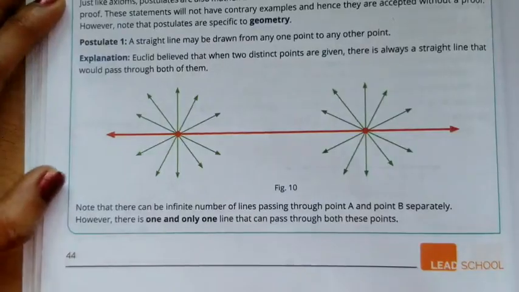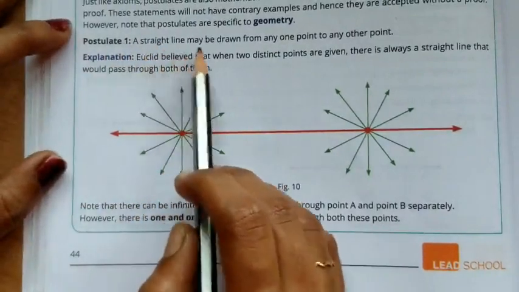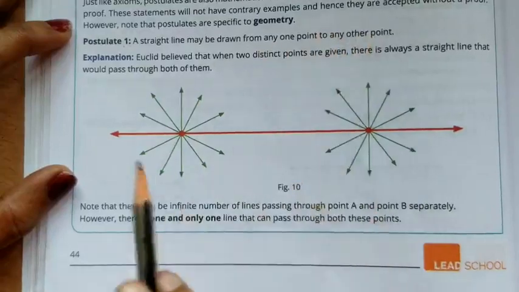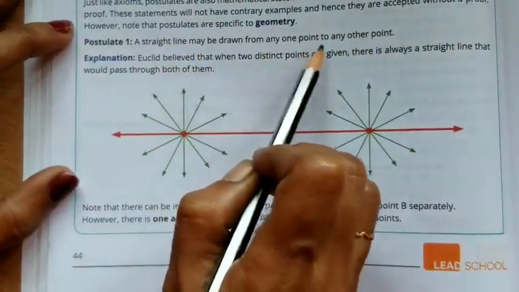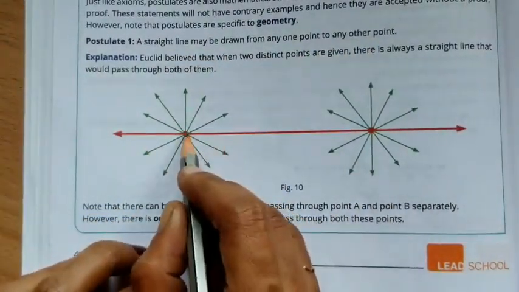Now, let's see the first postulate. Postulate number 1: a straight line may be drawn from any one point to any other point. See here, this is a point.